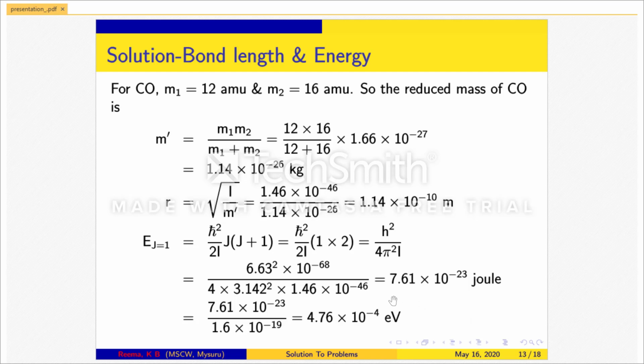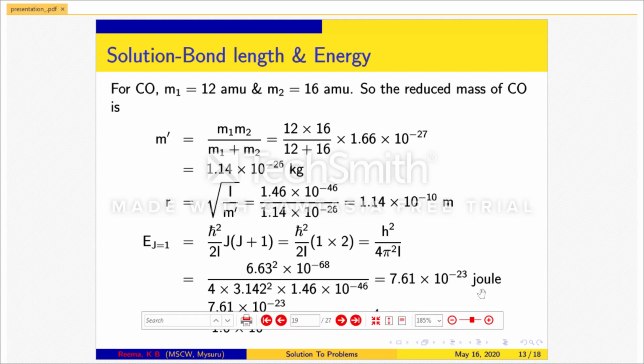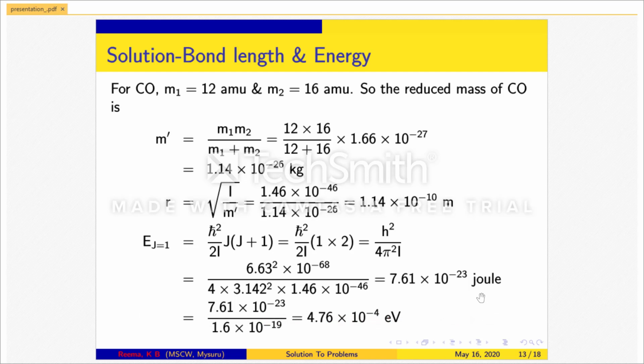Initially, you express it in terms of joules, that is 7.61 times 10 to the power minus 23 joule. So, if you divide this value by the charge of the electron, that is 1.6 times 10 to the power minus 19, you get the value in terms of electron volt, that is 4.76 times 10 to the power minus 4 electron volt.